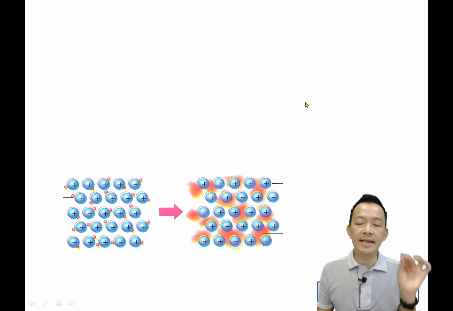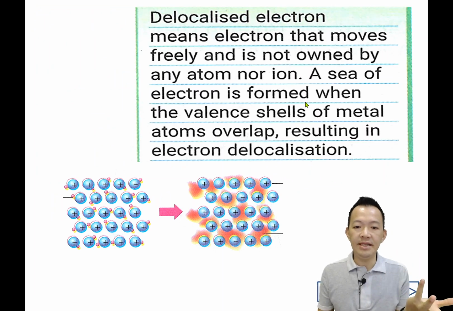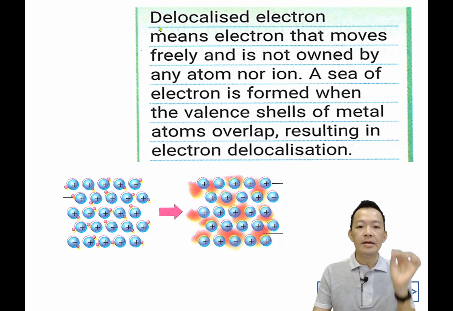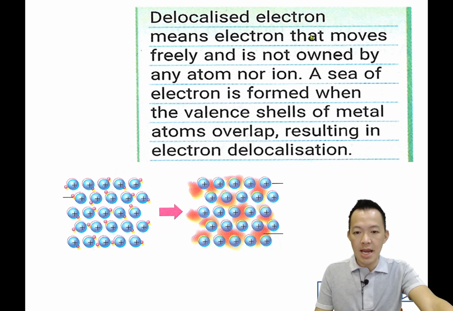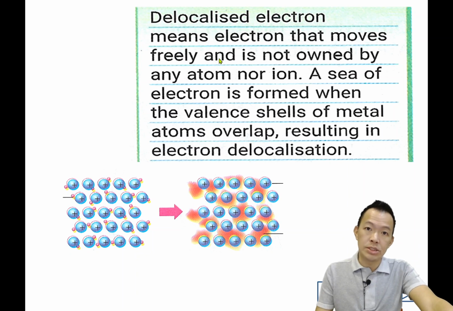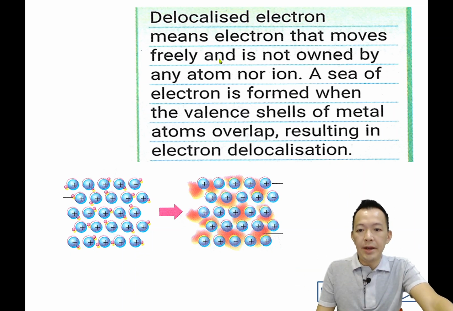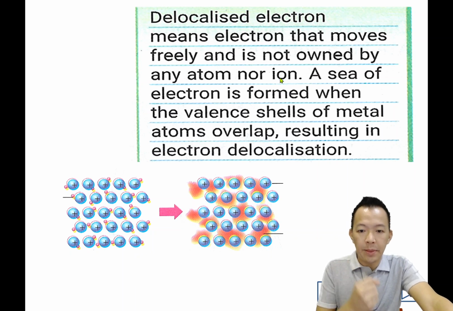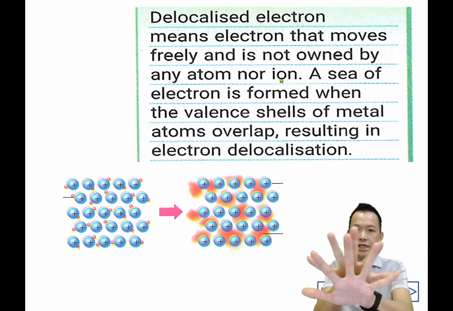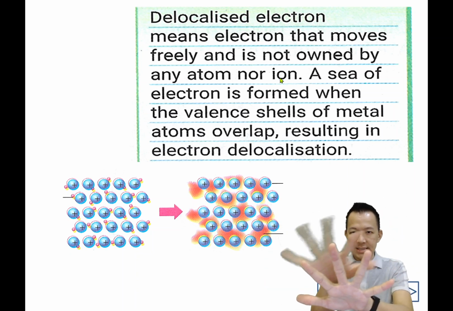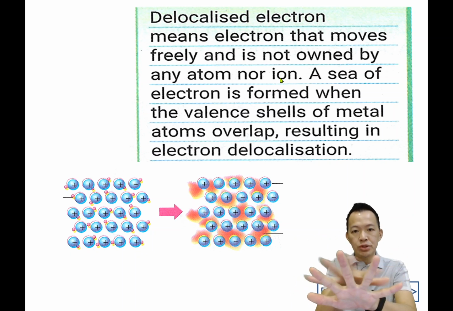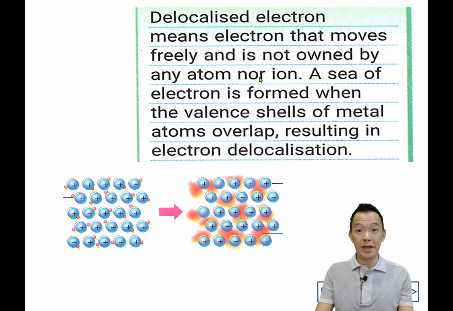So what is meant by delocalized electrons? You copy later, look first. Delocalized electrons are electrons that move freely, and they are not owned by any atom or ion. They don't belong to any metal atom or metal ion, they just run around.